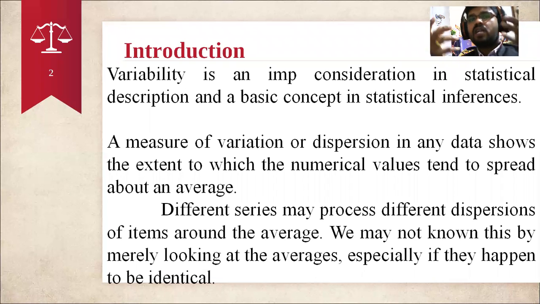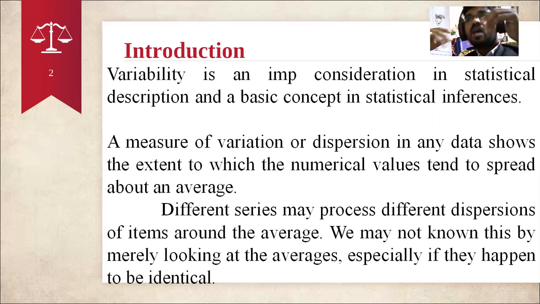Inference is nothing but whatever results we get. A measure of variation or dispersion, in short MD, is nothing but measures of dispersion or measures of variation. In any data it shows the extent to which numerical values tend to be spread about an average. For example, when you calculate the averages of two persons in a class, the average may be the same but there may be variations.